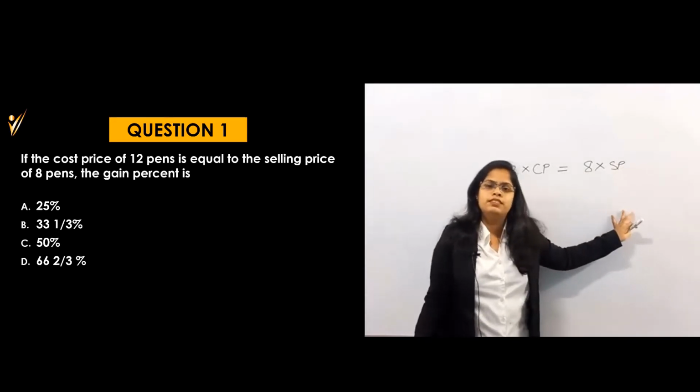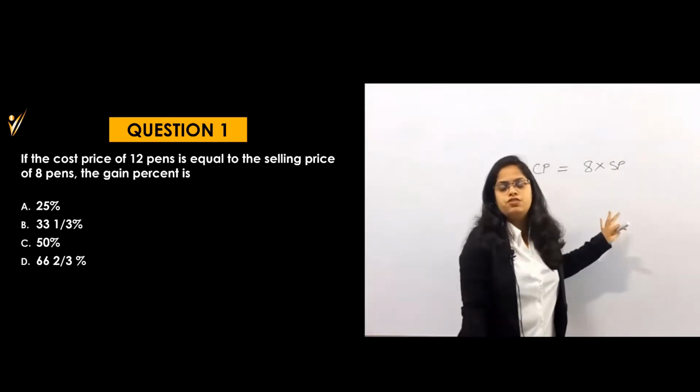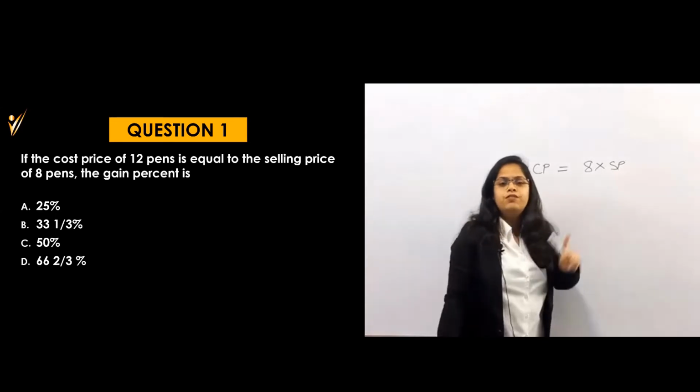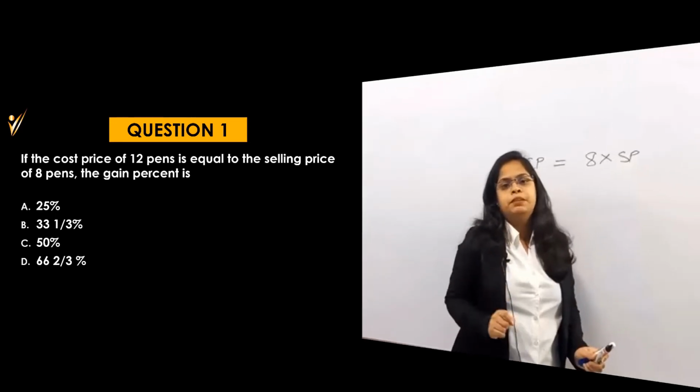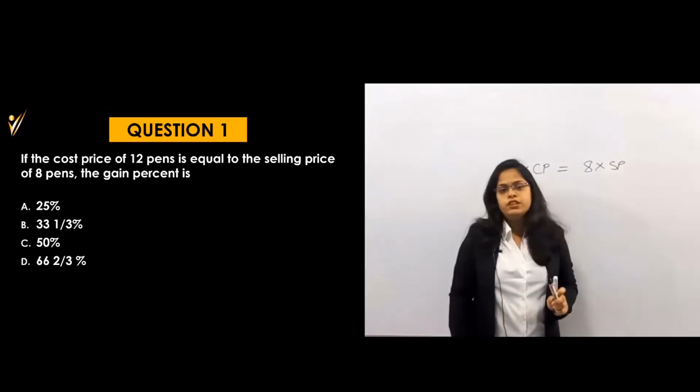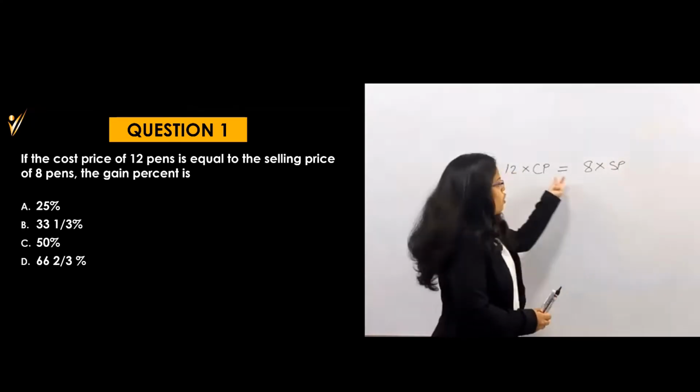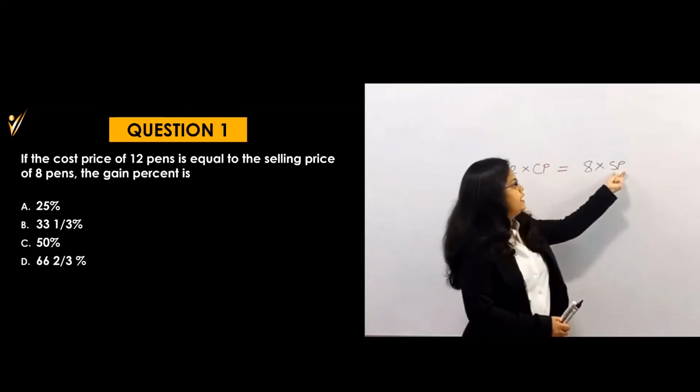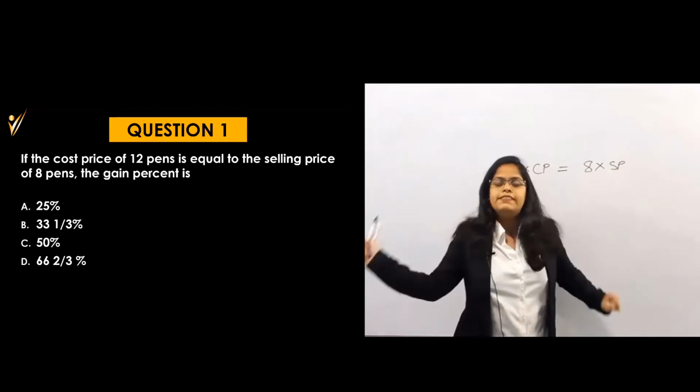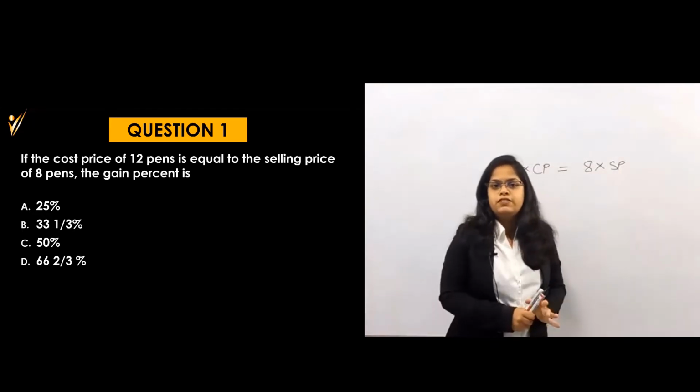Because if you have understood this equation, then you know the answer. You can solve the answer within the next step. But have you understood this equation? Please tell me. Whatever I have written, have you understood? What they said: cost price of 12 pens is equal to selling price of 8 pens. Whatever they said, I just wrote down in equation form.